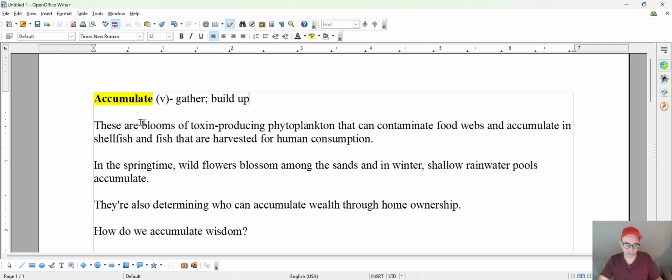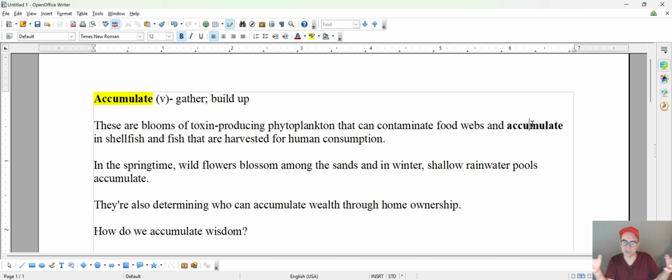So these are blooms of toxin-producing phytoplankton. Now, phytoplankton is a kind of organism, and in this case, blooms, you want to think of it as the word group, okay? Groups of toxin-producing phytoplankton. Sometimes this means flowers too, but here you have to imagine the situation. They're referring to phytoplankton that can contaminate food webs. If it's contaminating something, and we know that it's toxin producing, it's going to be poisonous, okay? Food webs and accumulate, there's our word.